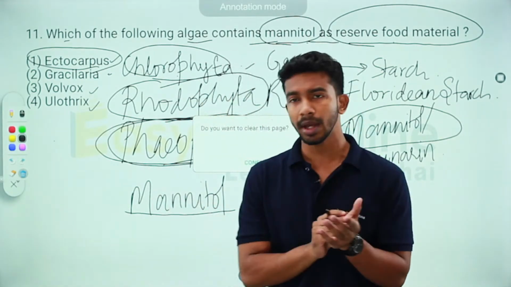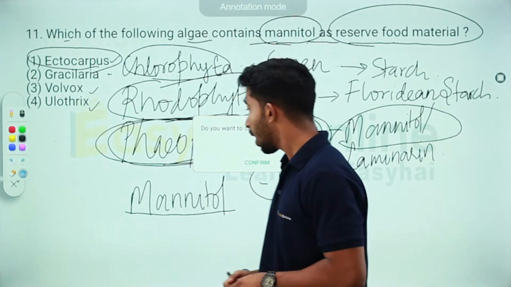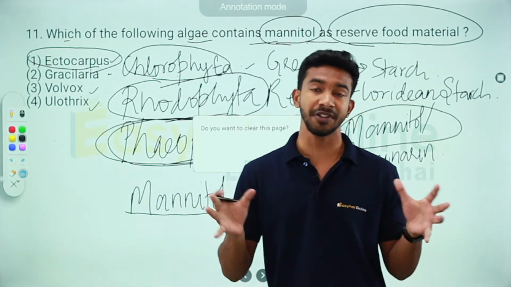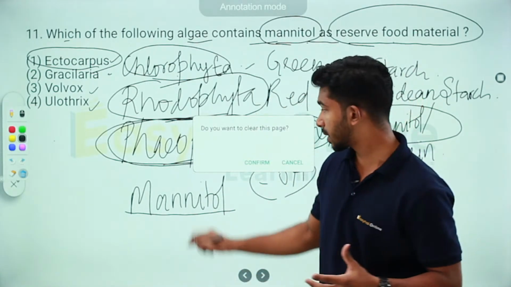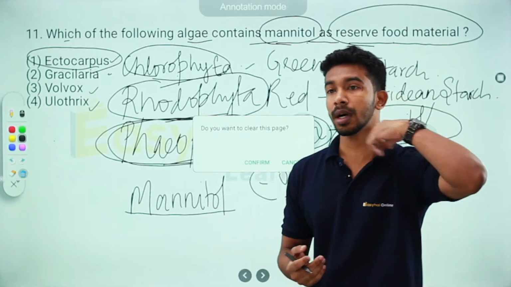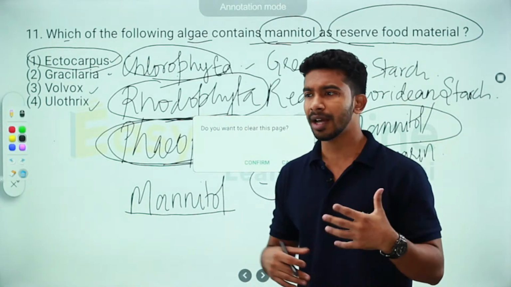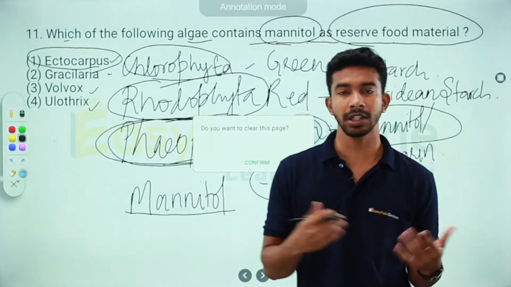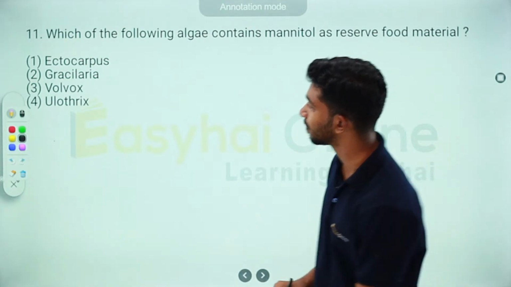There's no point going much deeper into it because NEET is not going to question you on the structure of mannitol. I can give you one more small bit of information. Mannitol is also used as an artificial sweetener. For people with diabetes, since it has a low glycemic index, it's not taken up by the small intestine, so it does not increase the sugar level in your blood. If you want to have tea, you cannot have sugar, so they use mannitol as a substitute. A little bit of extra knowledge there.